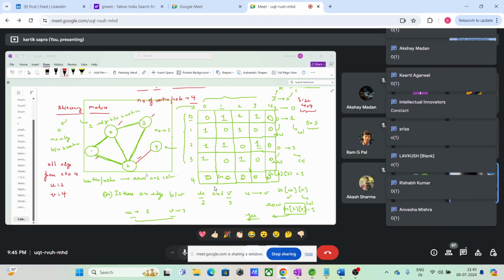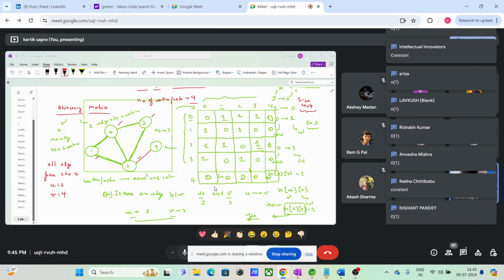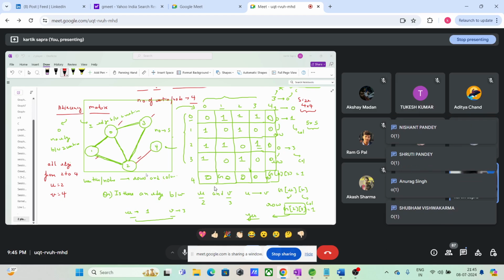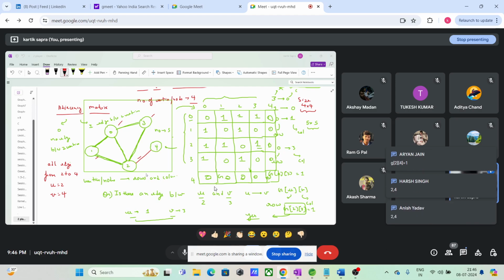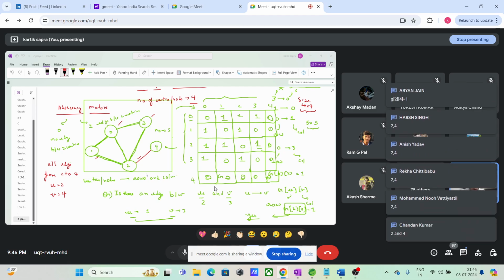Order of 1. Why? अच्छा, update में at what point I will go and update? What row and column I will update? What grid? What cell? What cell I will update the value? This is a bidirectional graph, right? एक 2 4 पे and 4 2 पे, right? 2 4 and 4 2.